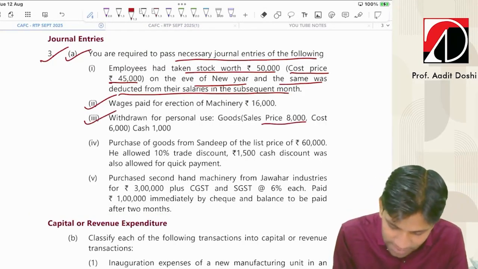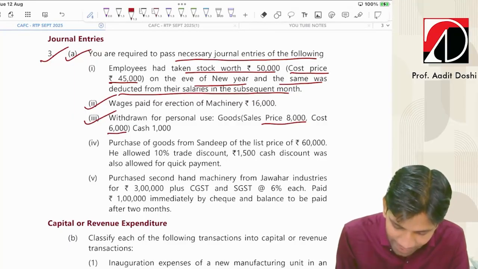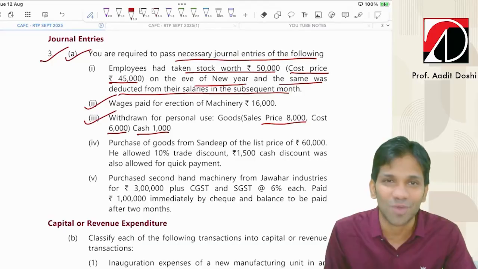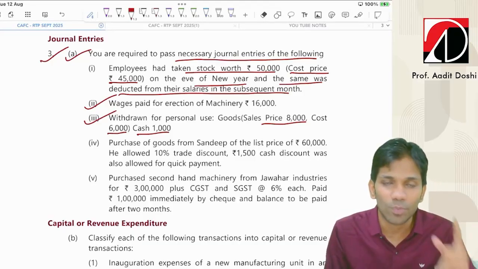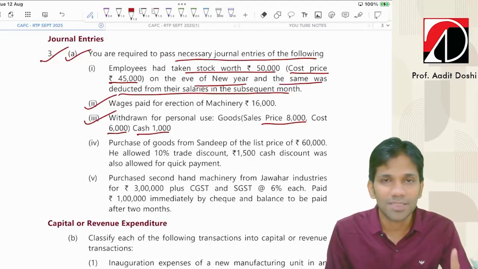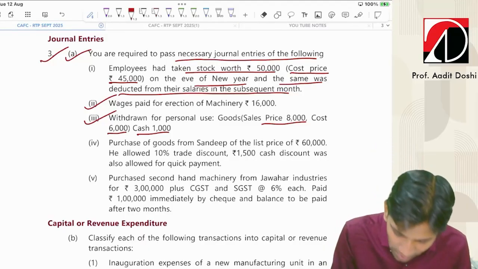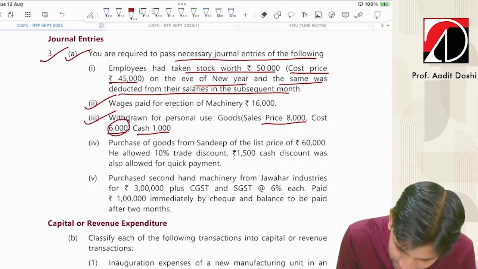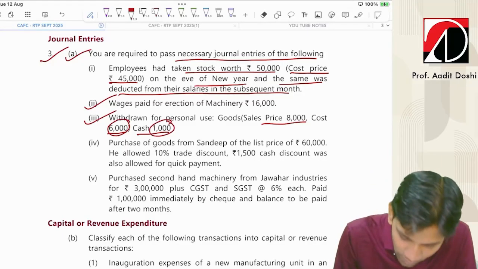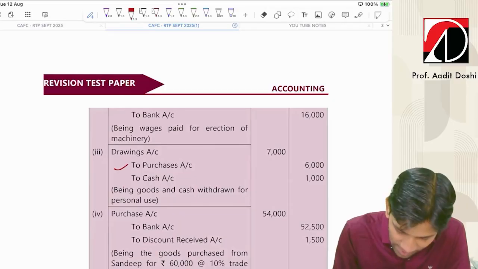Next. Withdrawn for personal use: goods, sales price 8,000, cost price 6,000, and cash also withdrawn. First of all, guys, always goods should be recorded at cost price. So basically the proprietor has withdrawn goods and cash also. So drawings account debit to purchase to cash. Drawings account debit will be 7,000, that is 6,000 plus 1,000. To purchase 6,000 and to cash 1,000. Let's check. Yes, the same entry is here.